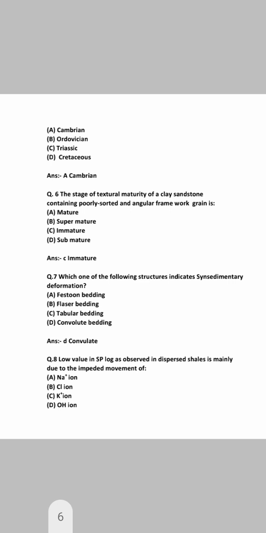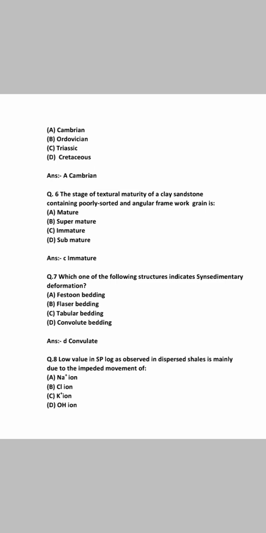Third question, electromagnetic method of prospecting. The given option is correct about frequency and type of current source for the primary field. So which type of electromagnetic method is used for primary field? Correct option is option A, high frequency AC. Question number 4, this question is related to stratigraphy. Group is a unit of, we all know, lithostratigraphy. Fifth question, Furongian is an epoch of Cambrian, Ordovician, Triassic, Cretaceous. The correct option is option A, Cambrian.